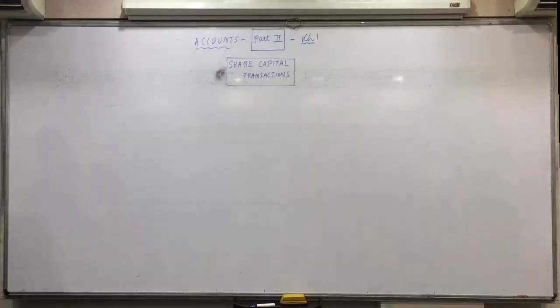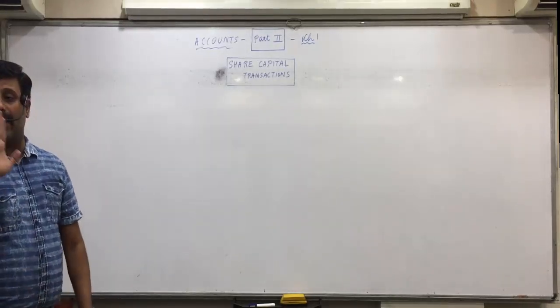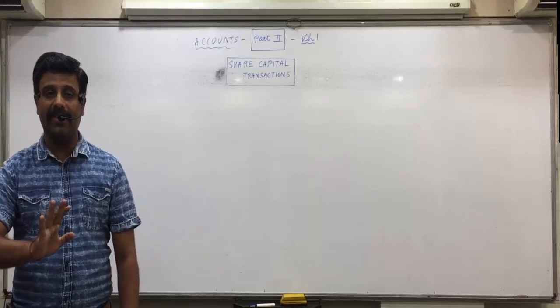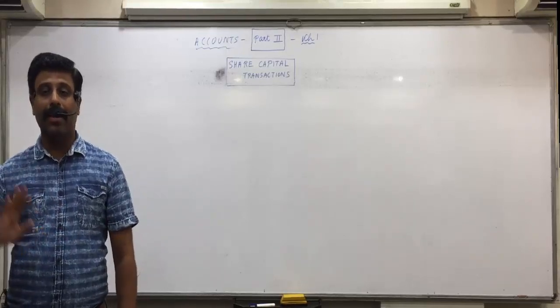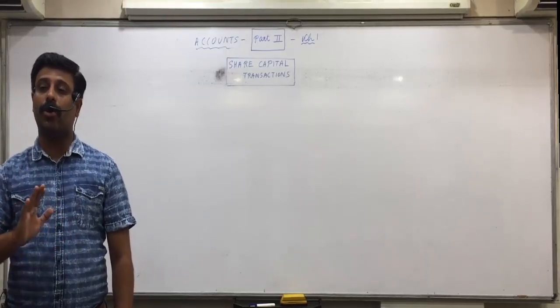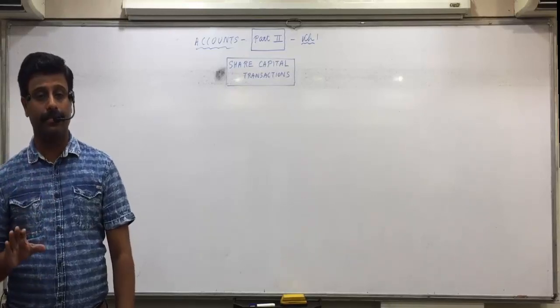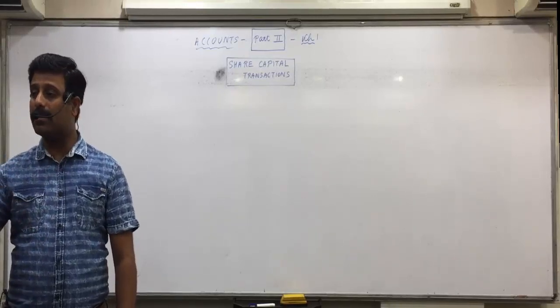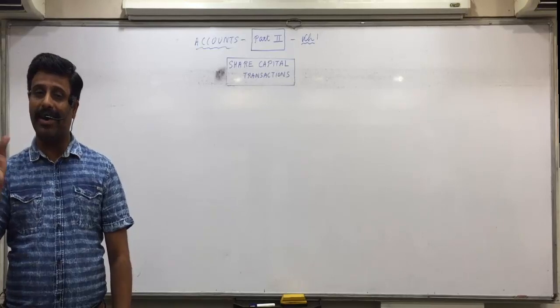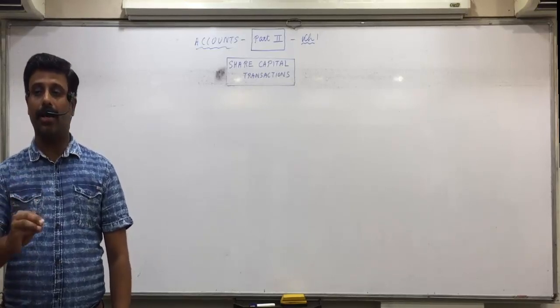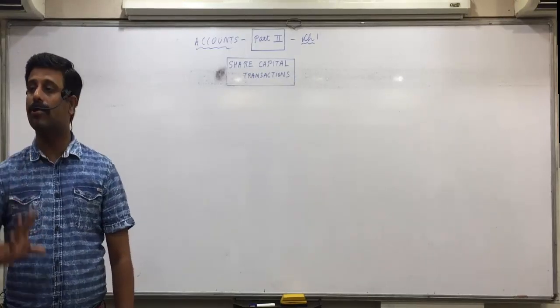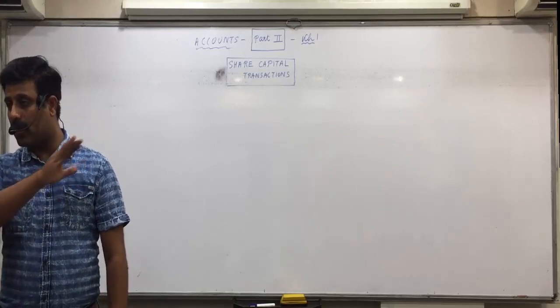Yes, listen everyone now. Part 1 of accounts. In fact, if we start from 11th standard, accounts was all related to proprietorship firm. Like journal, cash book, subsidiary books, when we used to have the name of a trader. Journal of Mr. So and so. So 11th was all proprietorship.